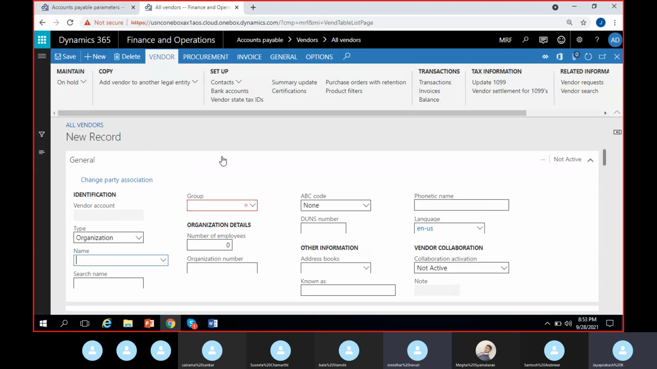Now I'll create a new vendor. See here, this number is not coming automatically. This new record, why is it not showing? I have to fill it, right? It's not showing it, I'm sorry. It should generally give you the blank.